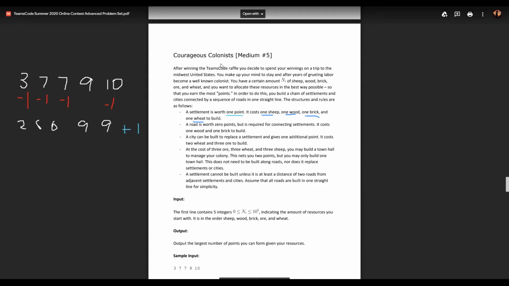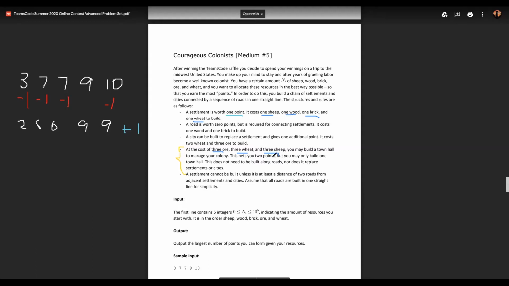The first thing that we can tackle is the town hall. Since you can only build 1 town hall in your entire city, it's easiest to just do that first. The town hall costs 3 ore, 3 wheat, and 3 sheep, so we subtract those from our inventory, add 2 points, and pass that into another method to try everything else.